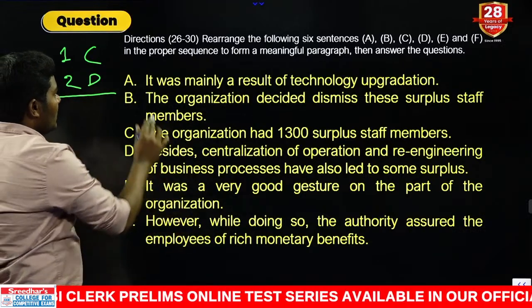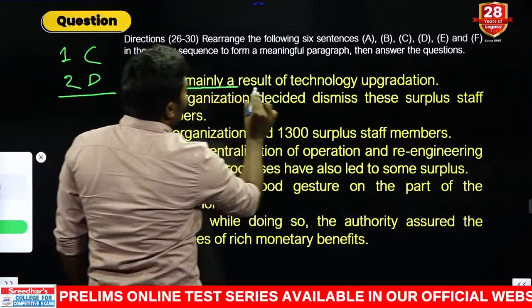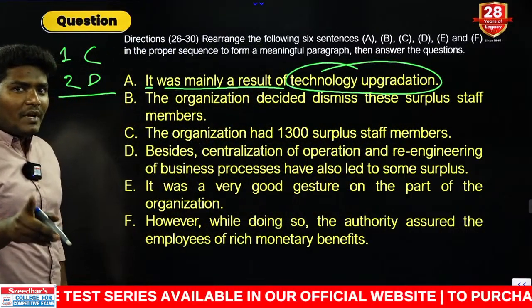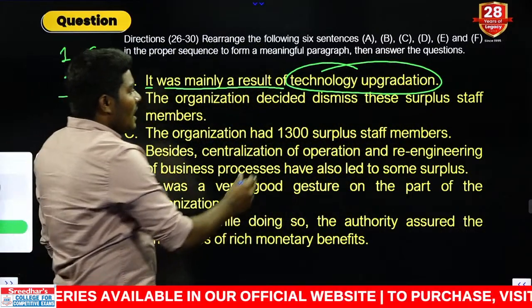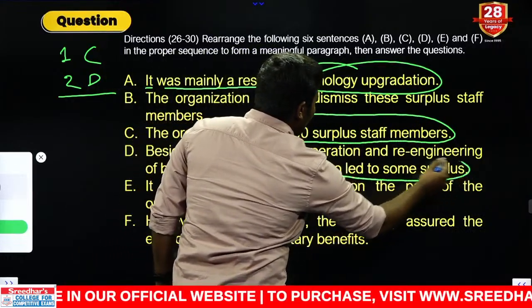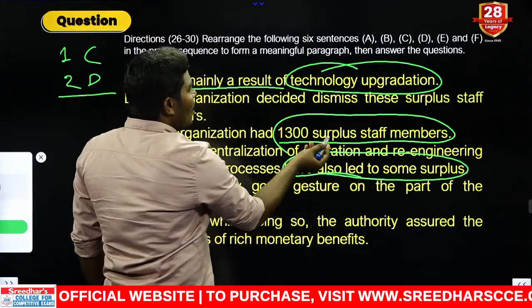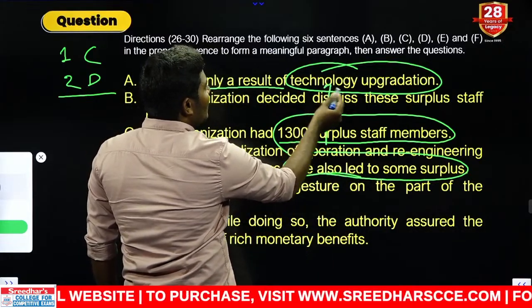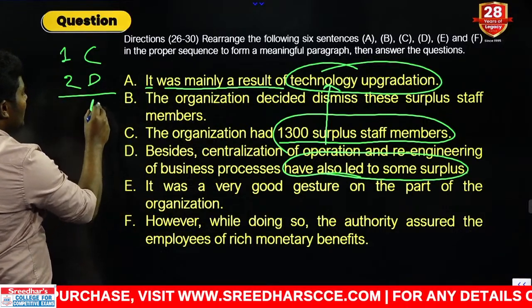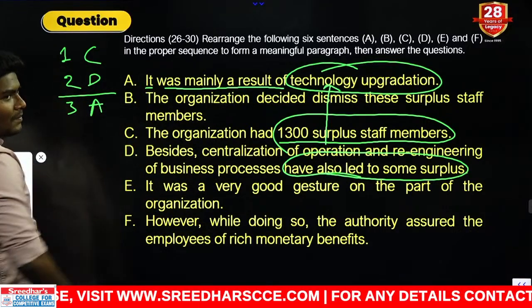Continuation, as you can see, it was mainly a result of technology upgradation. What was the result of the technological upgradation? There are some surplus staff members. The number of surplus staff is increasing. Why is it increasing? It is because of the technology upgradation. We are speaking about the reason that comes with A, that is the position number 3.